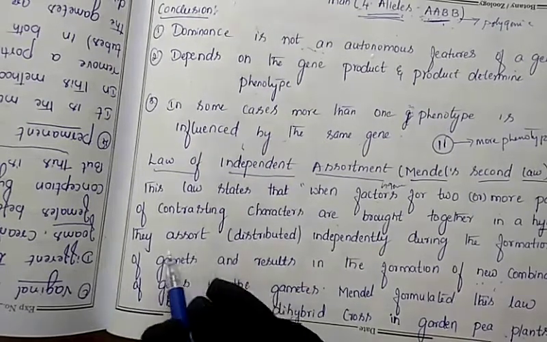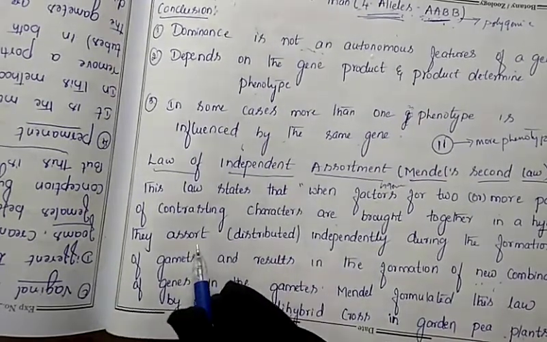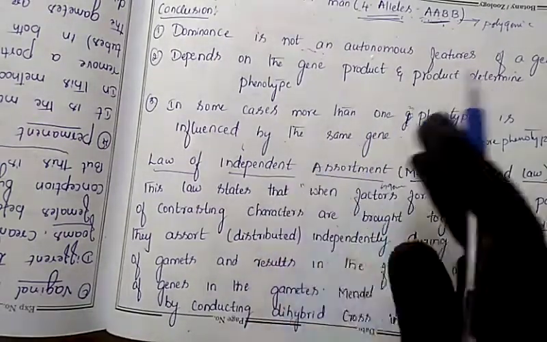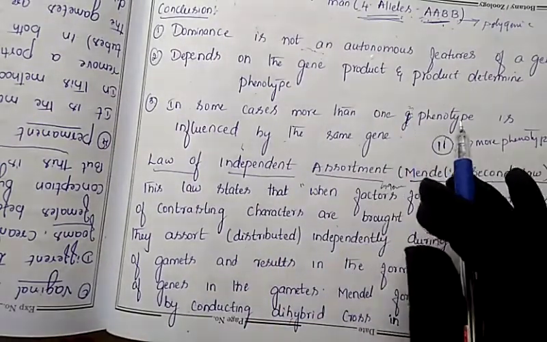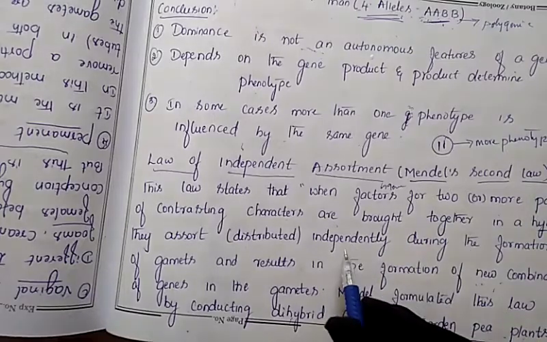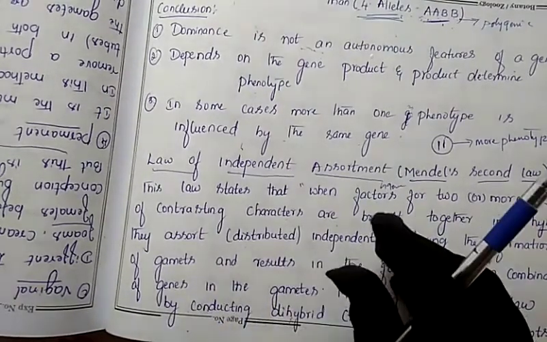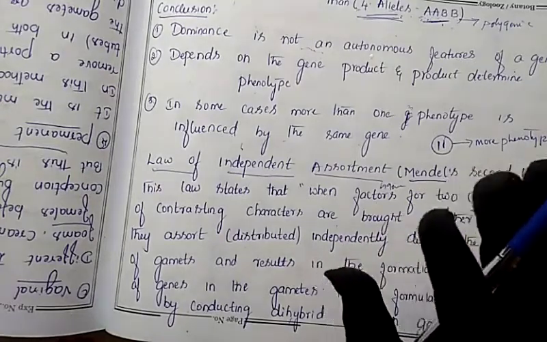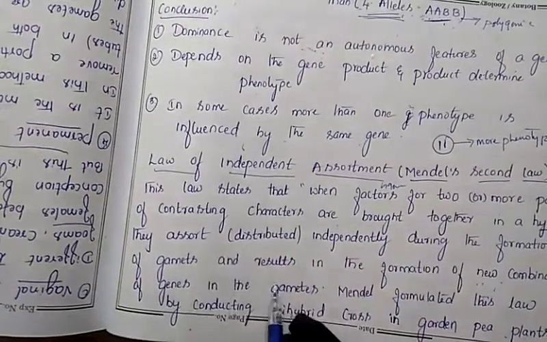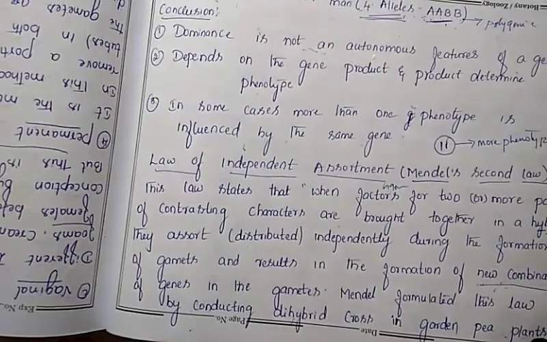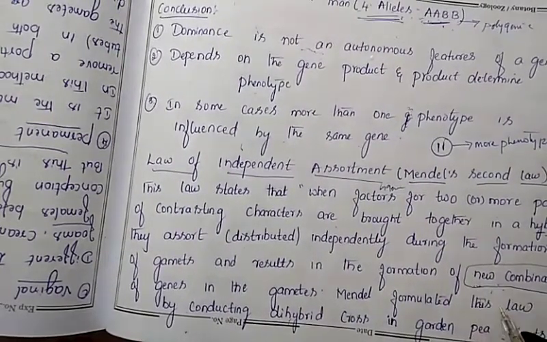So if they come here, it means they assort. What does it mean here? They will get distributed independently. These alleles will get distributed by themselves only. Alleles, what are they? They distribute independently. And during the formation of gametes, when gamete formation takes place, they distribute independently and result in the formation of a new combination. So a new combination will appear in the offspring.